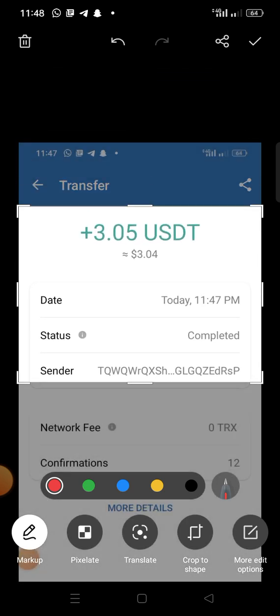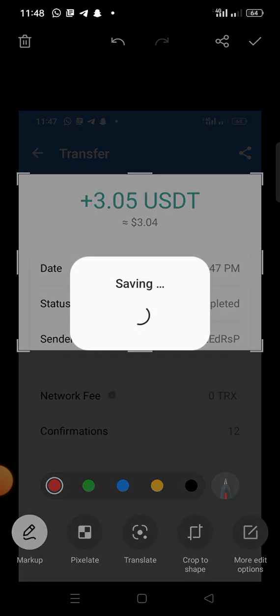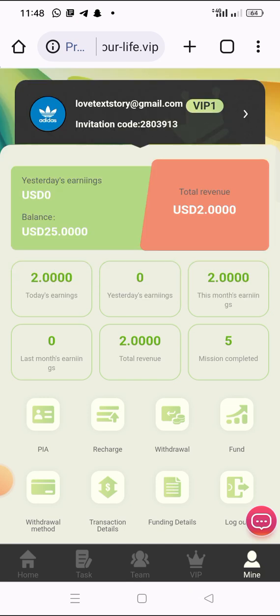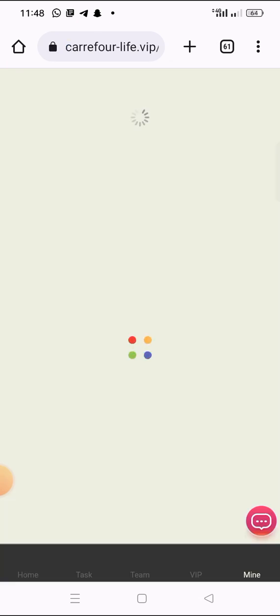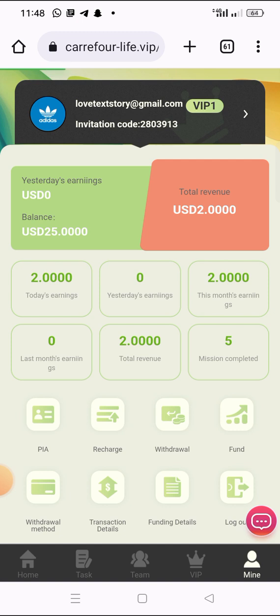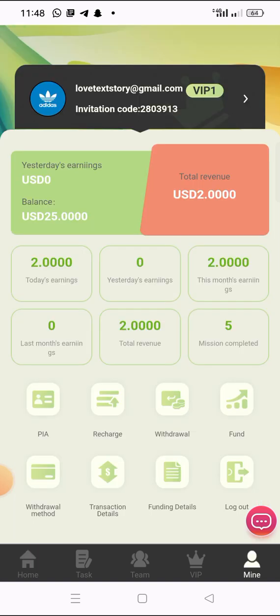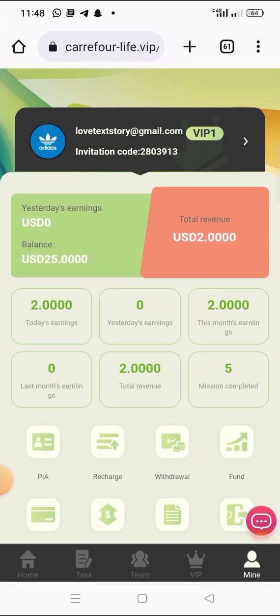If you want to do this fast, they are only taking $5. So I believe in less than 3 days you will get back your money, because you'll be earning $2 daily if you do the lowest one there, which is VIP one. Even if you do the highest one there, you will get your money back in less than 3 days, as this platform has just launched. So that is how the platform is. I have done everything here. You have seen it by yourself.